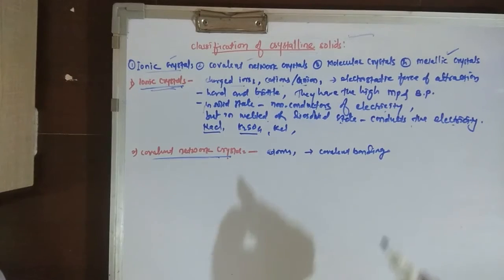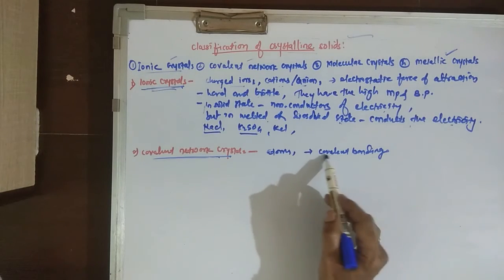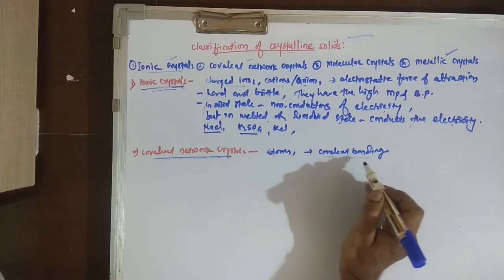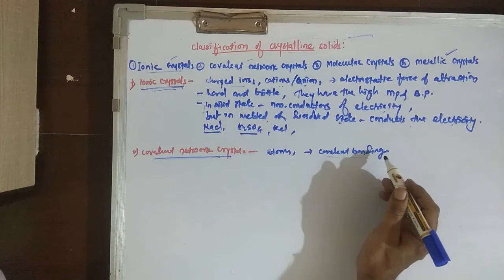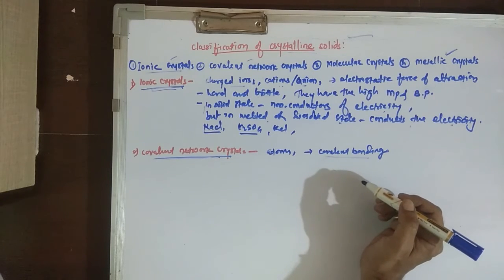That means the linking present between the atoms is a covalent bond. Covalent bonding continues from atom to atom to form a rigid three-dimensional network.